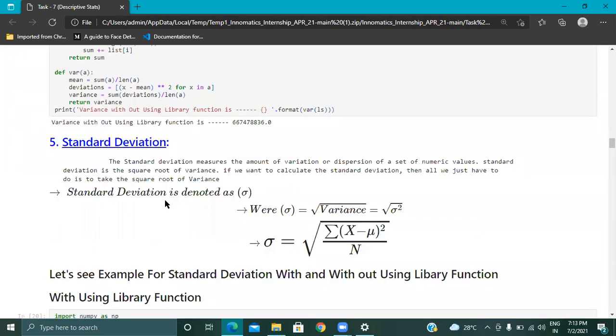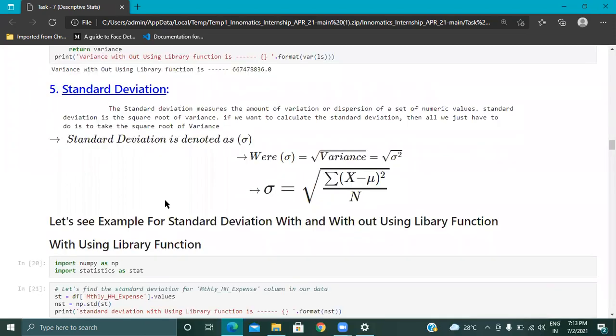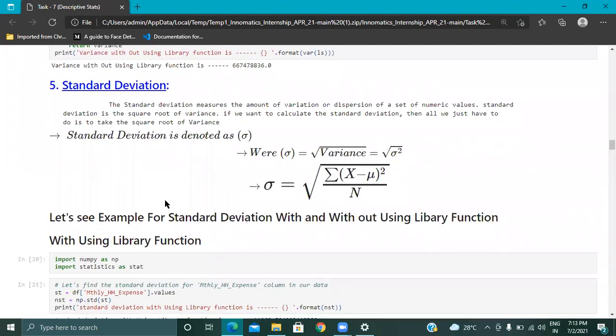Let's go for standard deviation. A very simple thing: standard deviation is the square root of variance. Whenever we take the square root of the variance, it is defined as the standard deviation. So if you want to calculate the standard deviation, we just need to take the square root of the variance.